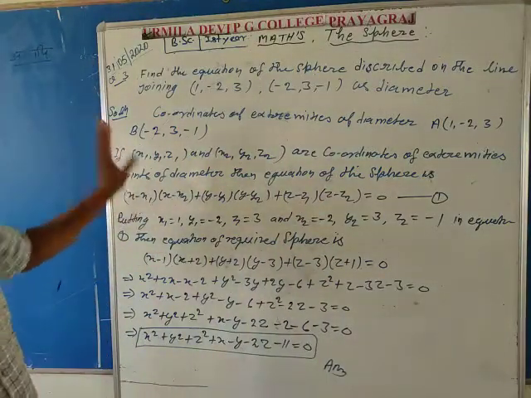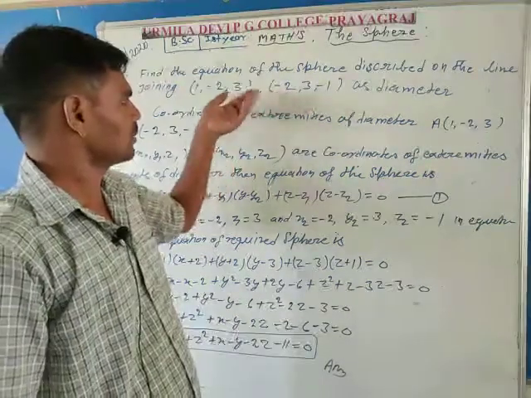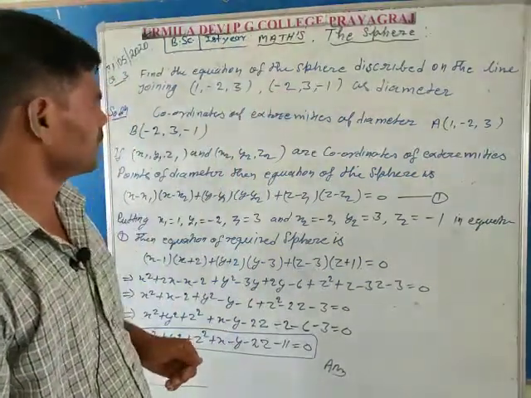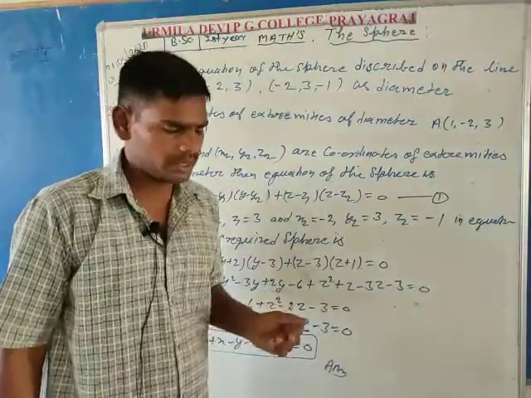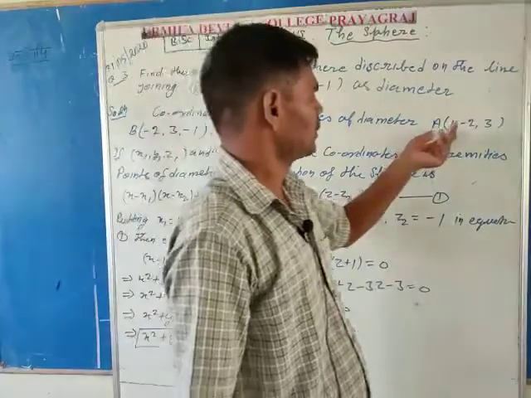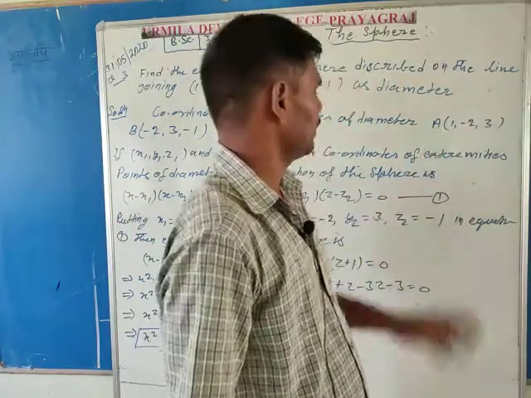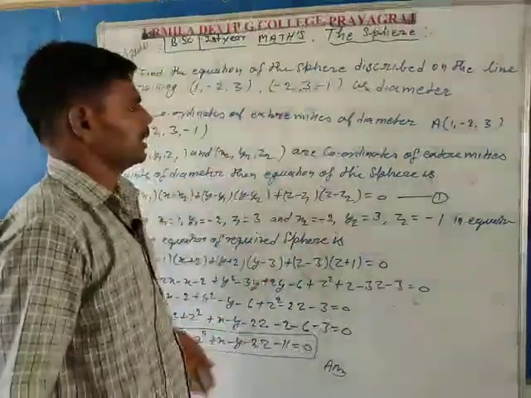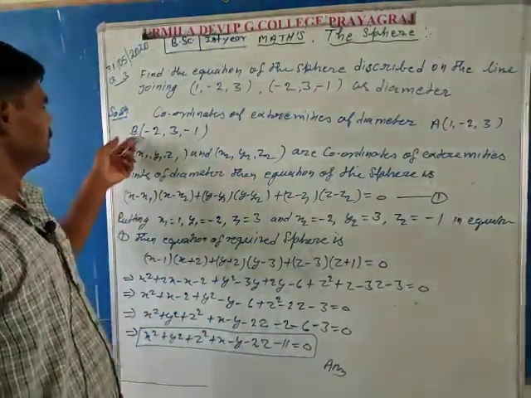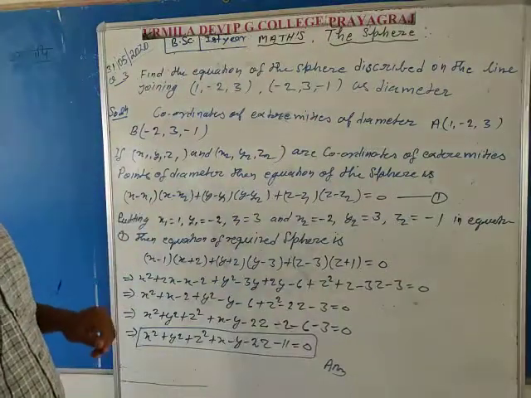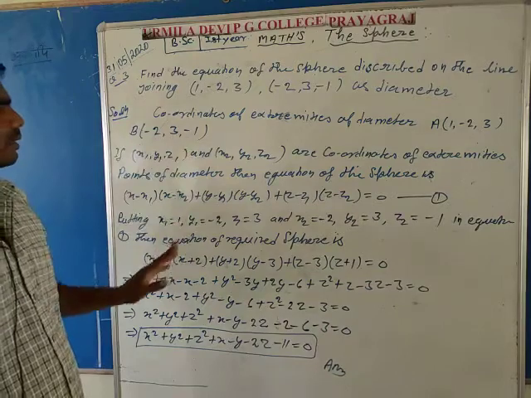In question three, two coordinates are given which are the endpoints of a diameter. Suppose the first endpoint is capital A, so coordinates of A are 1, -2, 3, and the second endpoint of the diameter is denoted by capital B, and coordinates of B are -2, 3, -1.